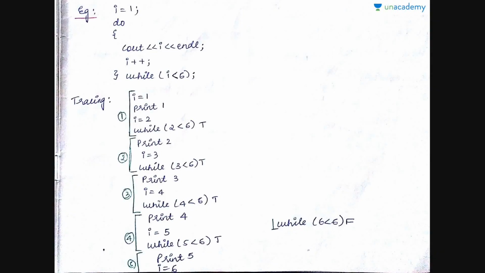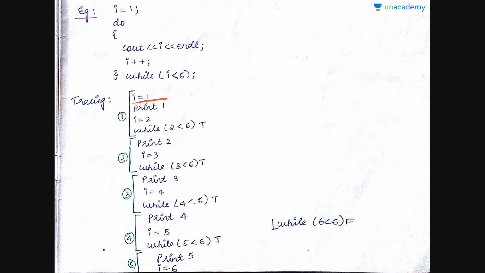Let us take the same example of printing 5 natural numbers. Here you have i equals 1 initialization. You enter the loop. First time you just print it without checking any condition, and then here you have while i less than 6. Why is that? Previously it was while i less than or equal to 5, but here we have made it i less than 6, because every time you check the condition after completing the body. So once i becomes 6 only, you can come out. Let us trace it and see.